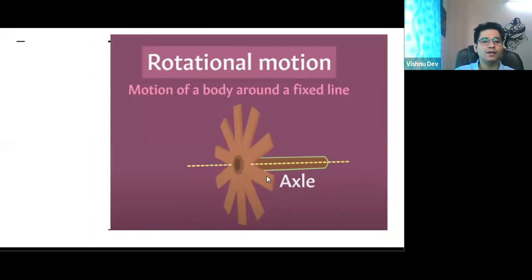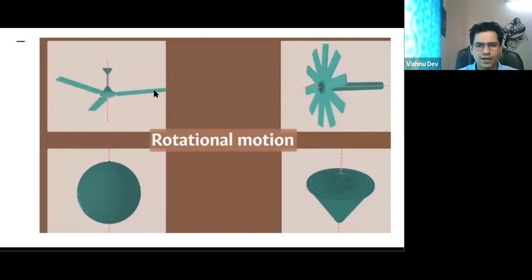A planet revolves around the sun. That is a revolution, and that is again elliptical. That is a curvilinear motion. I'm talking about rotation. Yes, a wheel is rotational motion, because the wheel is rotating around its axle. Very good. So I can say, sir, these are examples of rotational motion.